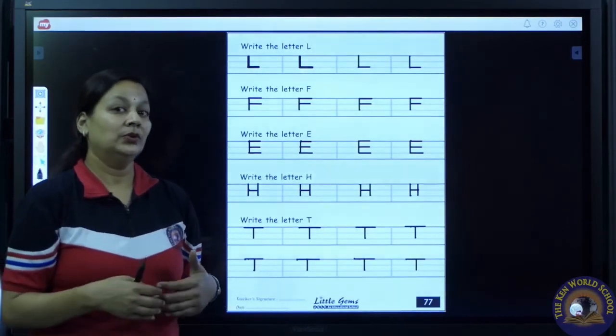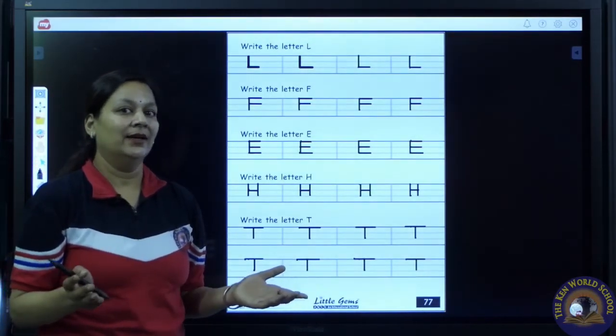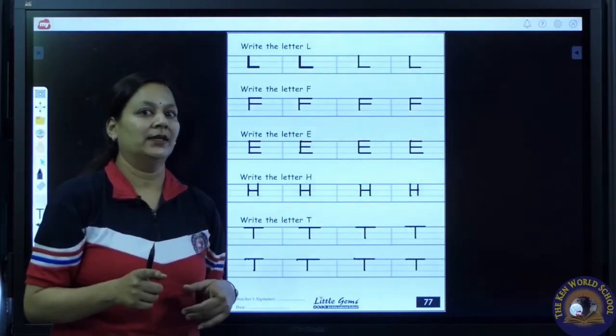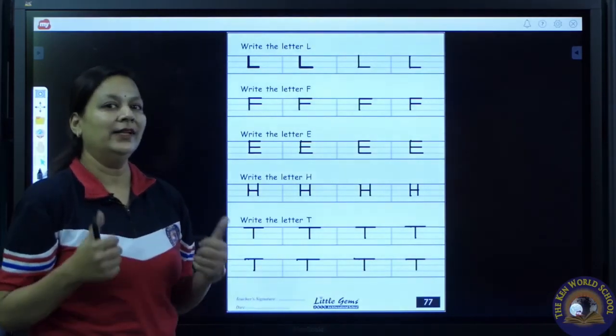Wow, you should write neatly. Yes, you should form all the lines straight. Very good. Well done.